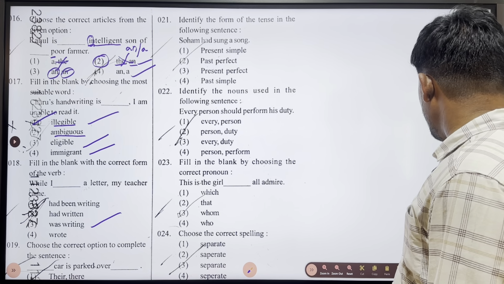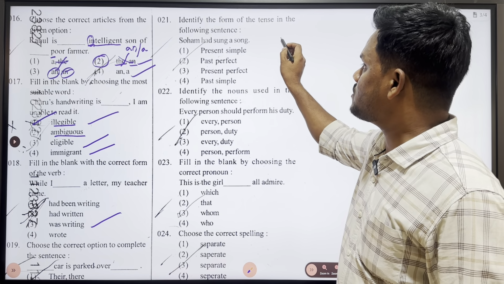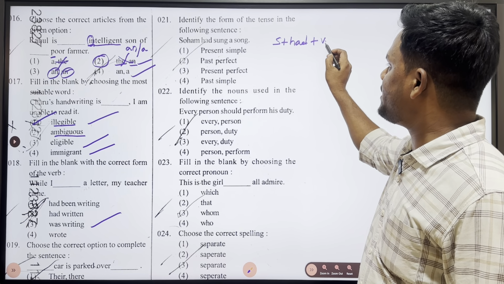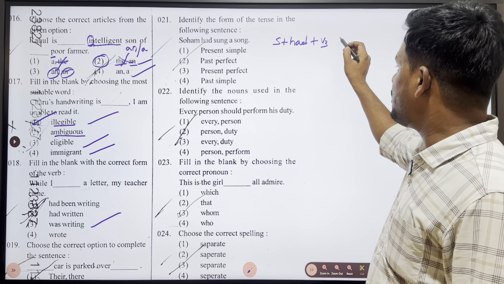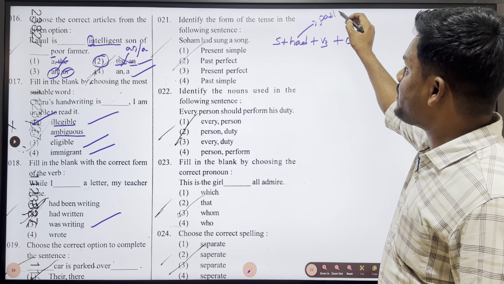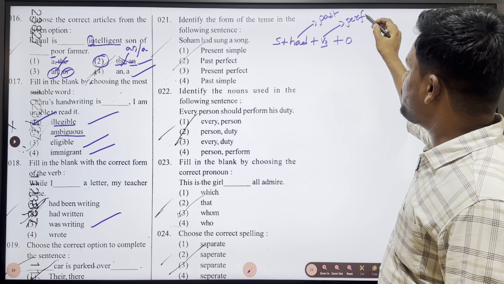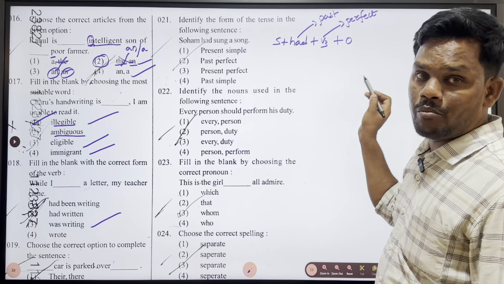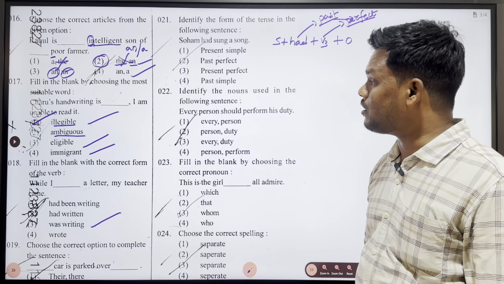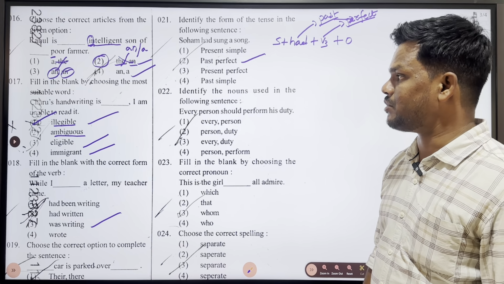First, let me give you clarity on the syntax of this sentence. Soham had sung a song: subject, and of course we have an auxiliary verb, that is had, and immediately after that we have verb 3 and object. You all know that had is used in past, and verb 3 is used in perfect. If you combine both, it is past perfect. So we can take option number 2, past perfect. The sentence is in past perfect.